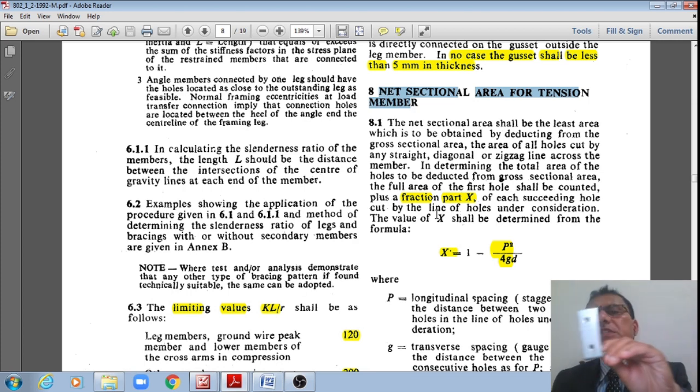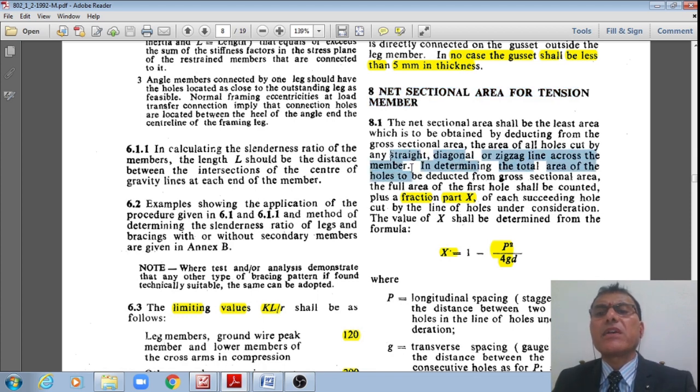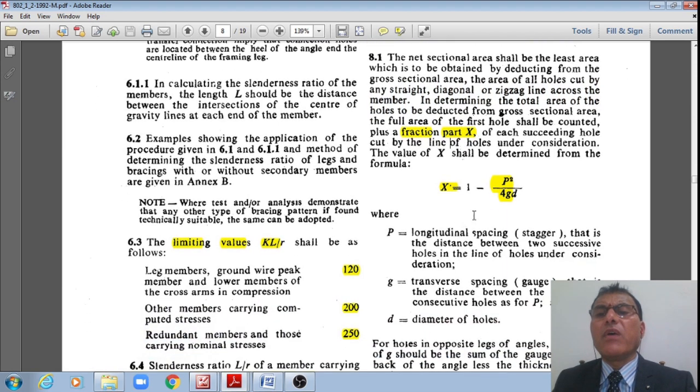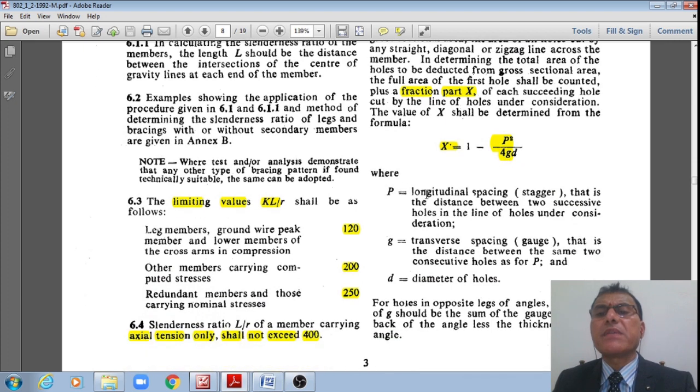Therefore, how much is the fraction x? If it is a straight, diagonal or zigzag line across that member, then that fraction x is given by 1 minus p square divided by 4gd, where p is the longitudinal spacing or staggering, that is the distance between two successive holes, the pitch, and g is the transverse distance, the gauge.